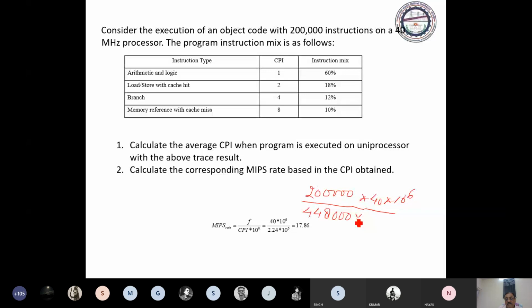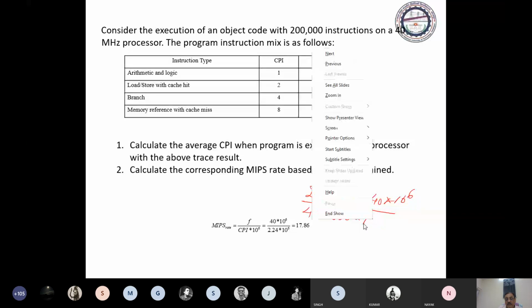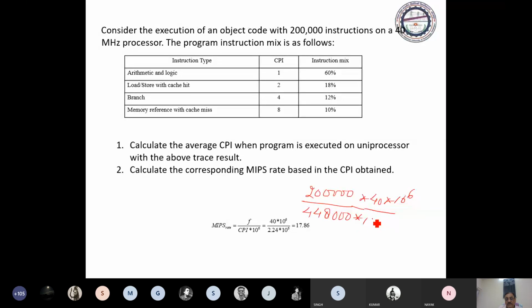Per million instruction, we will divide by 10 to the power 6. So you just remove it and simplify this, you will get this. Okay. So in this way, you can compute the MIPS rate of this processor. Any problem?